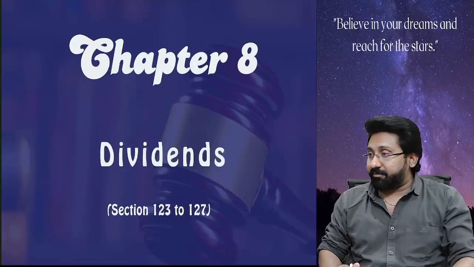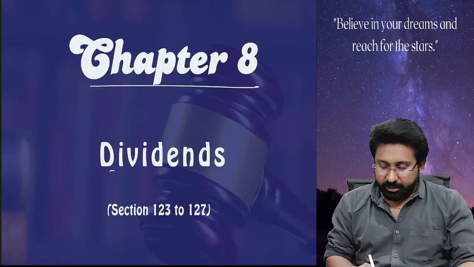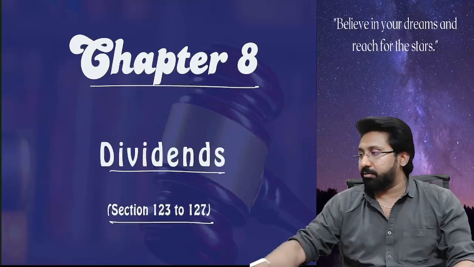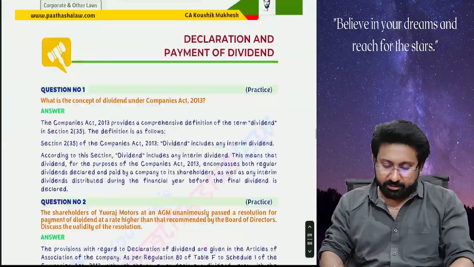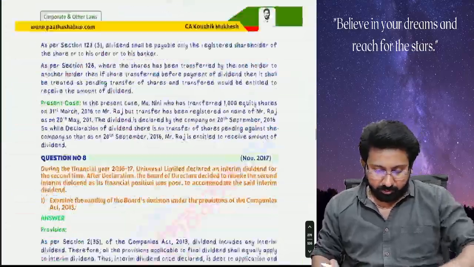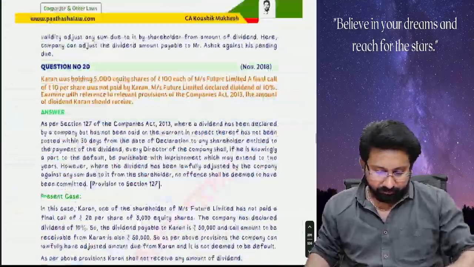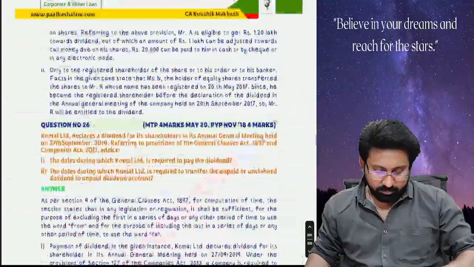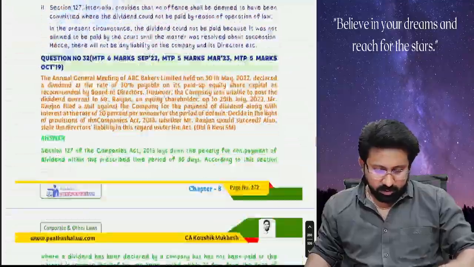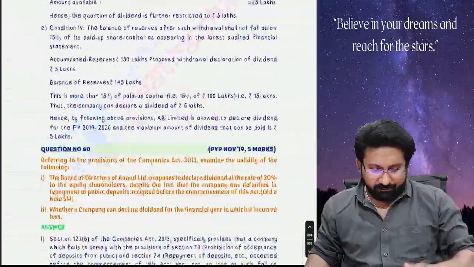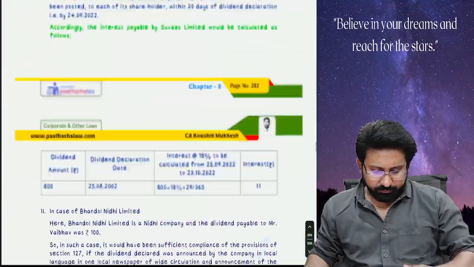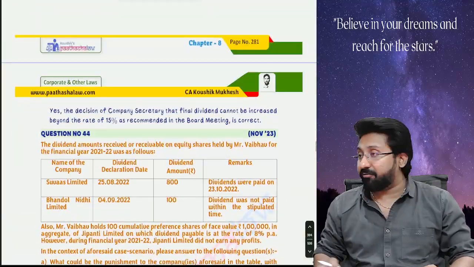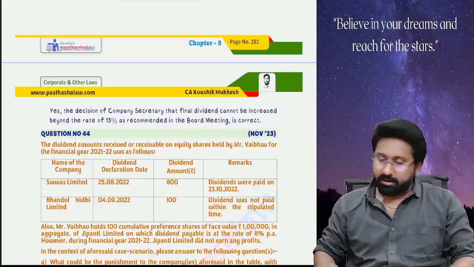So the next chapter for the revision, chapter number 8, dividends, section 123 to section 127. So let's complete this and close. In this area, all repeated questions put together. I have compiled around 44 different types of questions. Let's do them.